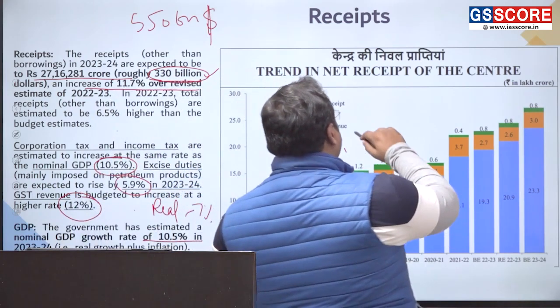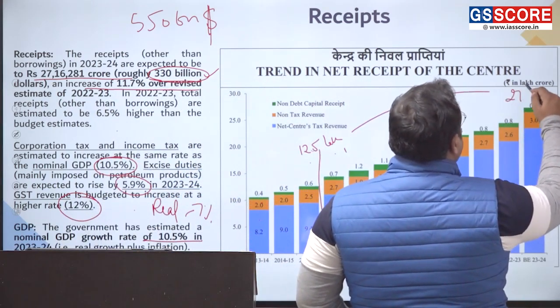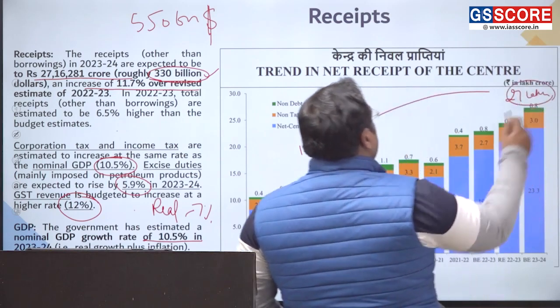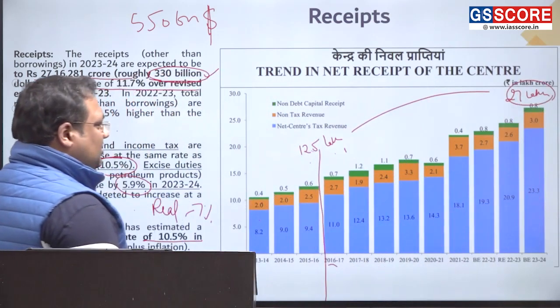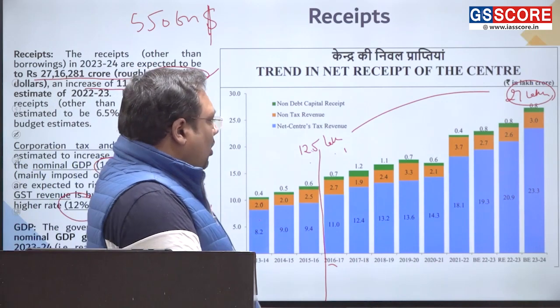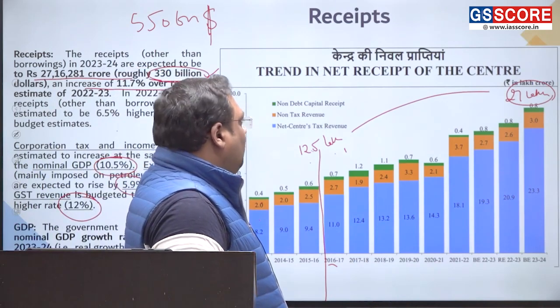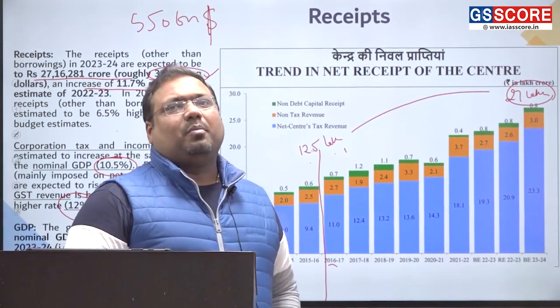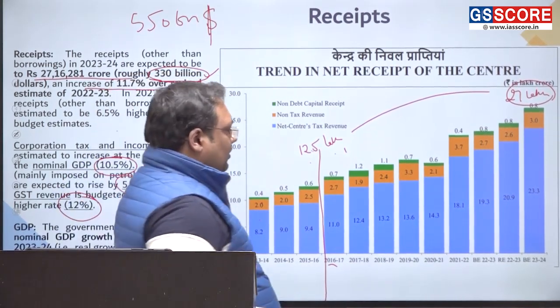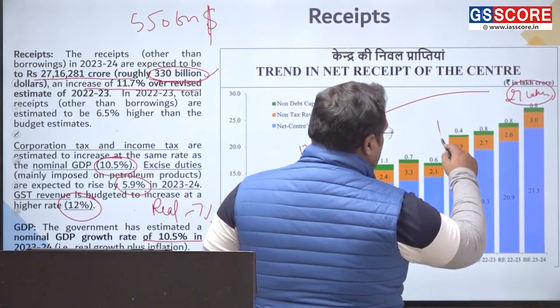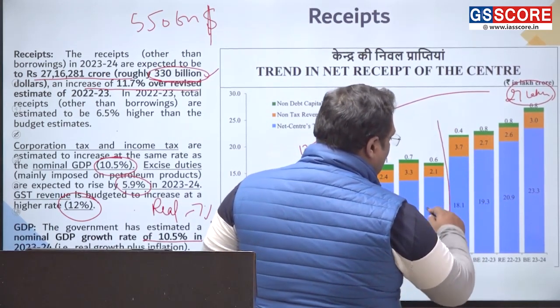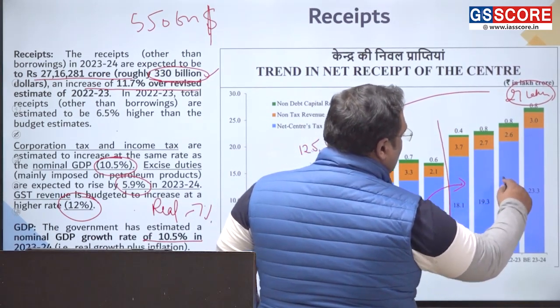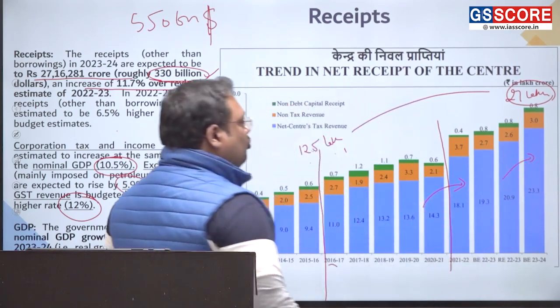Today this number has improved to 27 lakh crore rupees. Okay, and how much time has gone by in between? Almost 6 or almost 7 years. In 7 years, this number has more than doubled. And particularly from 2020 onward, we see massive improvement in the tax number. Okay? Particularly, there are two big jumps.